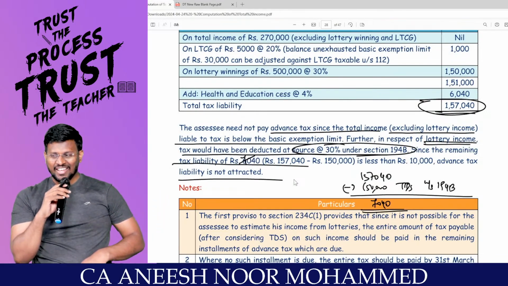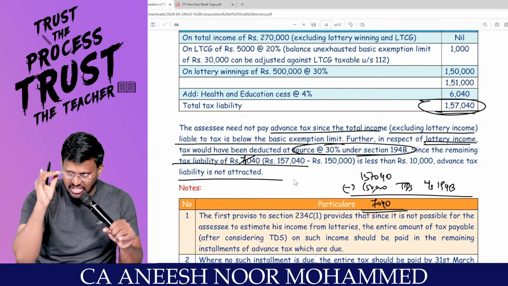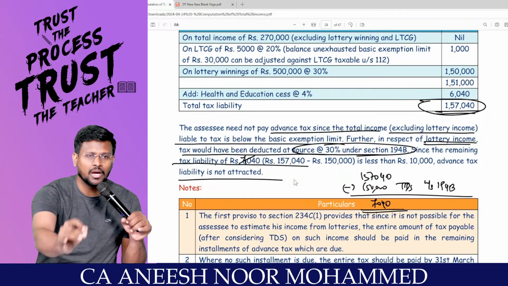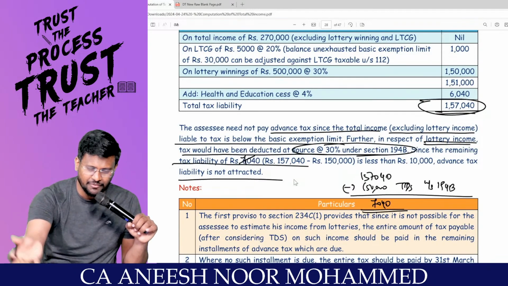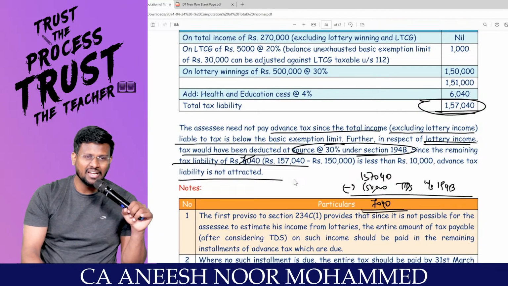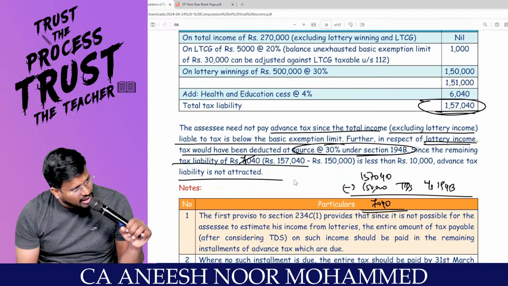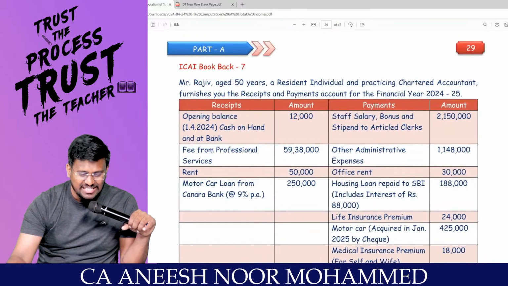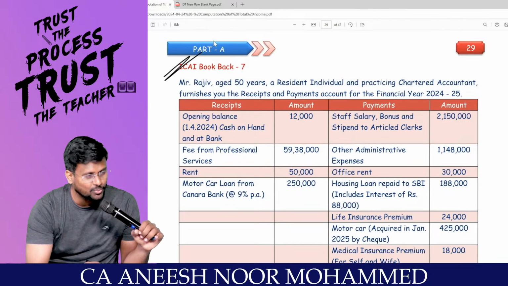Correct? If you are not filing the return within the due date specified under 139 subsection 1, such a return is called as belated return under 139 subsection 4. After you furnish a return, if there is any omission or mistake, that return can be rectified under 139 subsection 5. Comfortable? I'm interested to solve Rajiv.